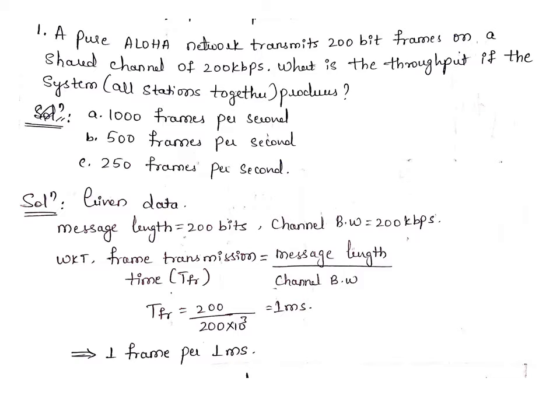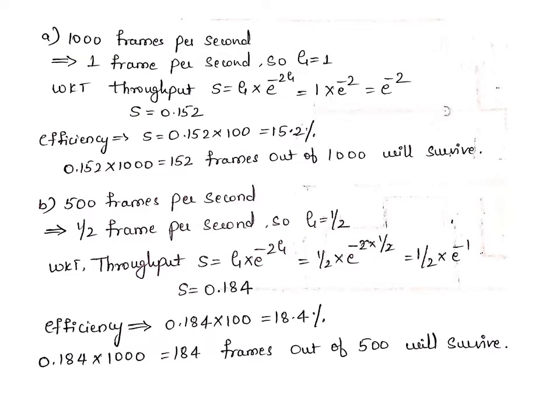What's been given here is the message length, that is 200 bits, and the channel bandwidth, that is 200 kbps. In order to calculate the frame transmission time, we have the formula: message length divided by channel bandwidth. If you divide this, we get the frame transmission time, that is 1 millisecond. What is the meaning of this 1 millisecond? Here one frame can be sent per 1 millisecond, right? So remember this, TFR is 1 millisecond.